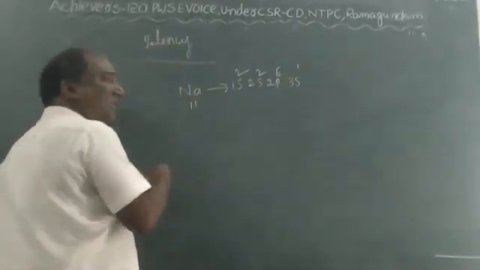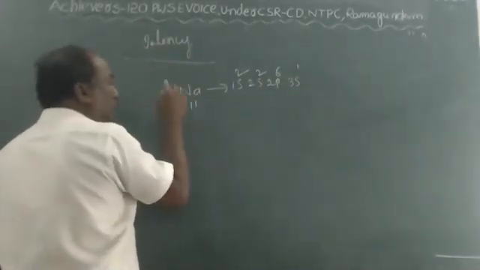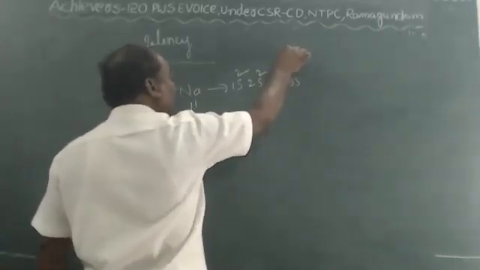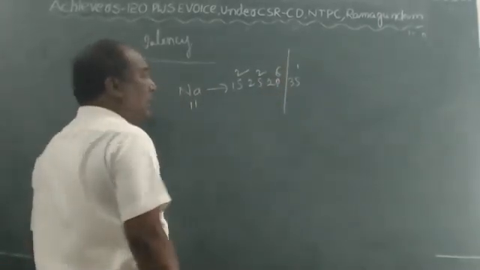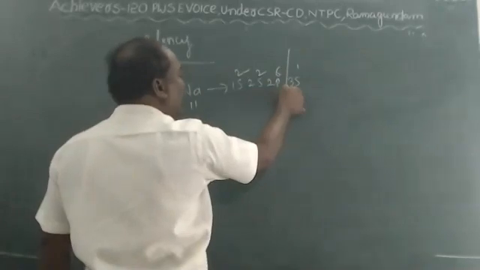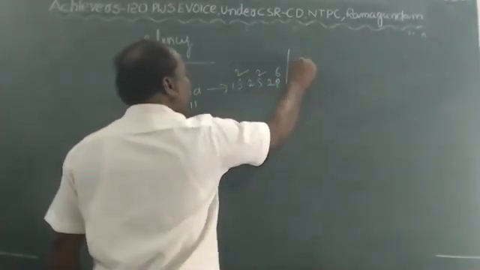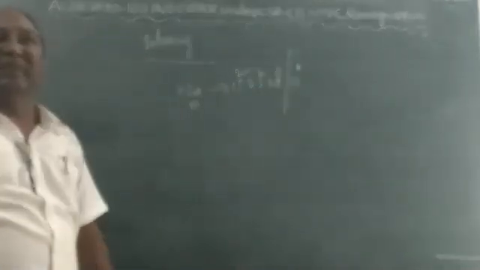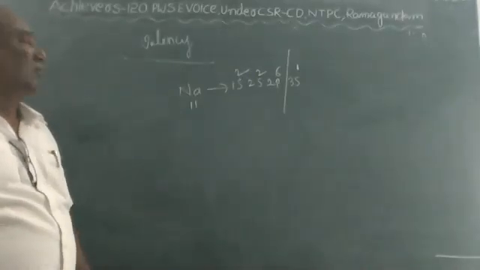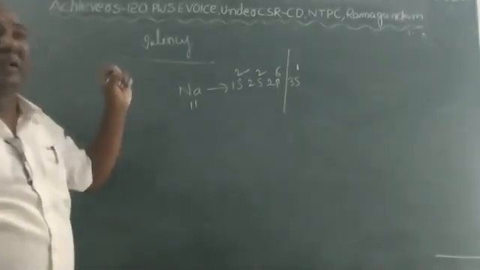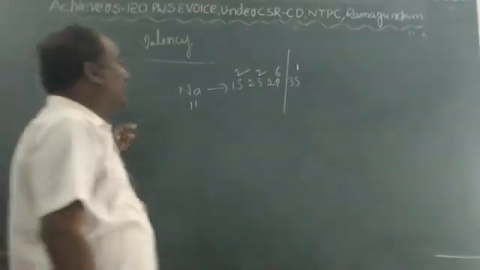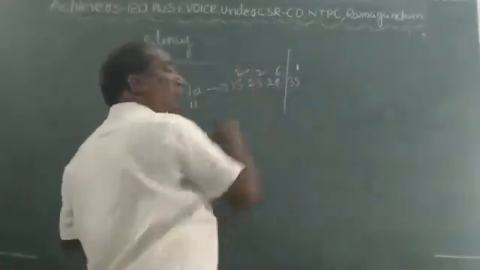So what is the valency of sodium? Before that, you must know the outermost shell electron. The outermost of sodium is 3s1, so one electron is there. This is the valency of sodium, which is 1.